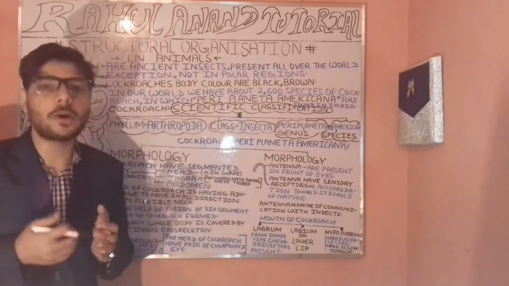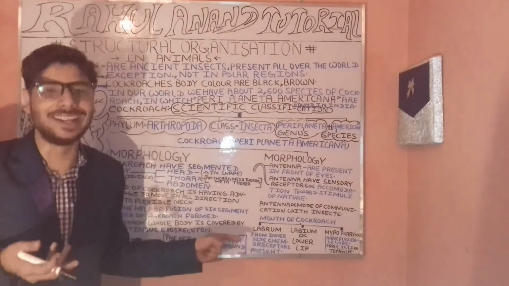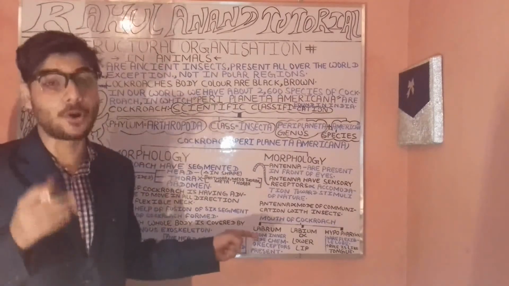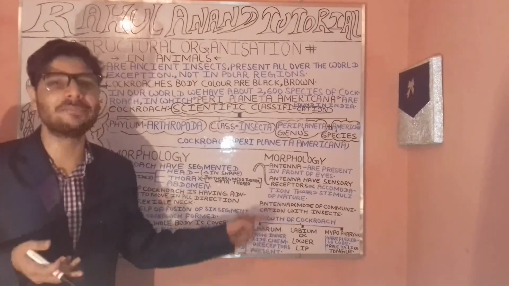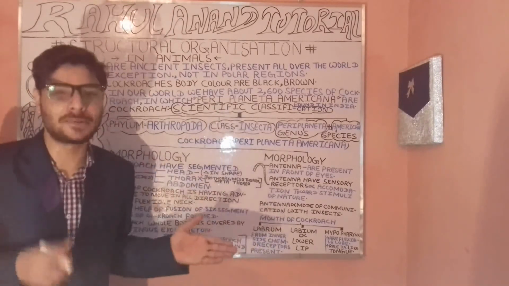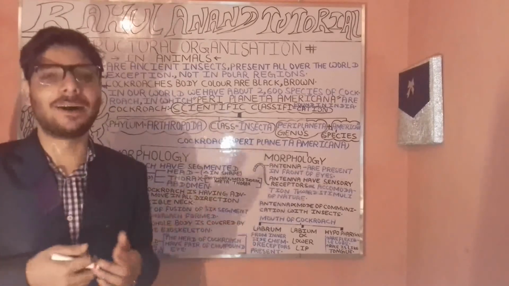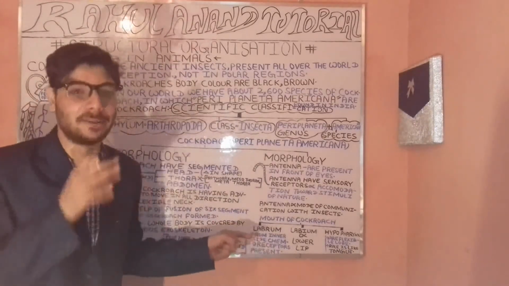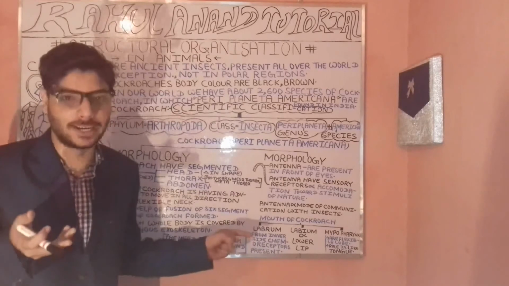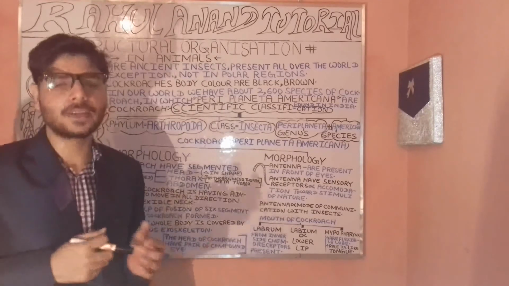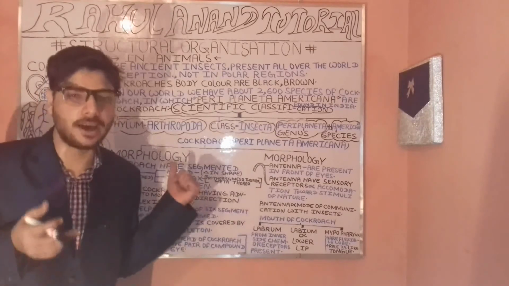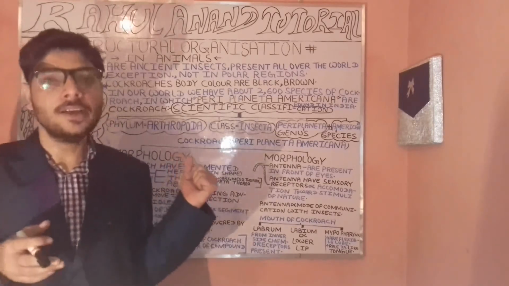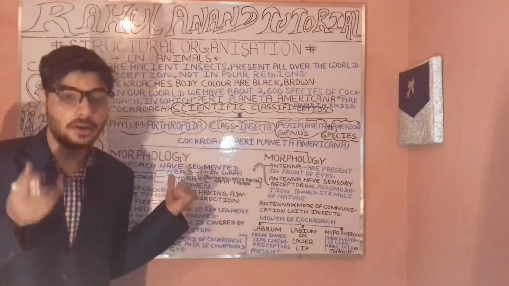Now we'll know about the role of the labrum. From the inner side you will have the chemoreceptors. The labrum corresponds to the upper lip. Then the labium corresponds to the lower lip. Then we often have the hypopharynx, as well as the ossicles, etc. These often have specialized roles.